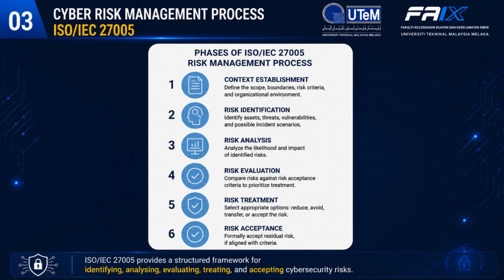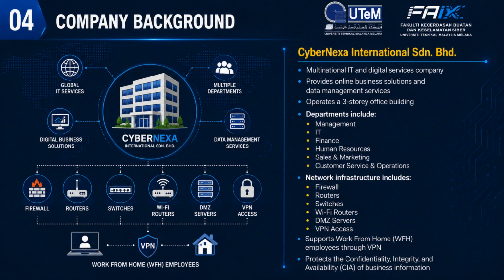This slide shows the cyber risk management process based on ISO/IEC 27005. The framework consists of 6 main phases: context establishment, risk identification, risk analysis, risk evaluation, risk treatment, and risk acceptance. These phases provide a structured approach for identifying, assessing, and managing cybersecurity risks. In this project, we followed all 6 phases to develop a comprehensive cyber risk management plan for CyberNexa International SDN. BHD.